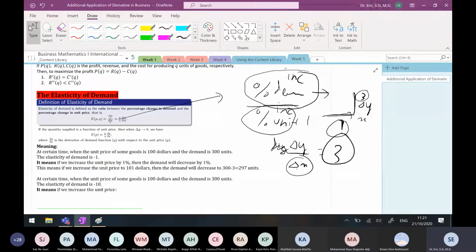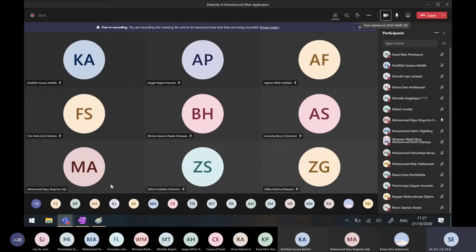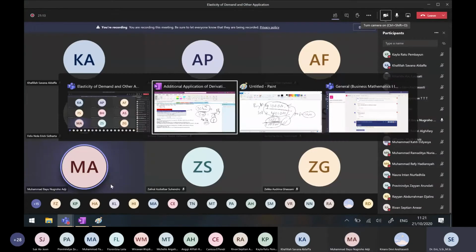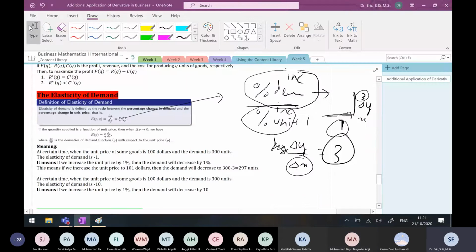If we increase the unit price by 1%, the demand will decrease by 10%. Very good. Then the demand will decrease by 10%. Very good. Thank you. By 10%. Very good.